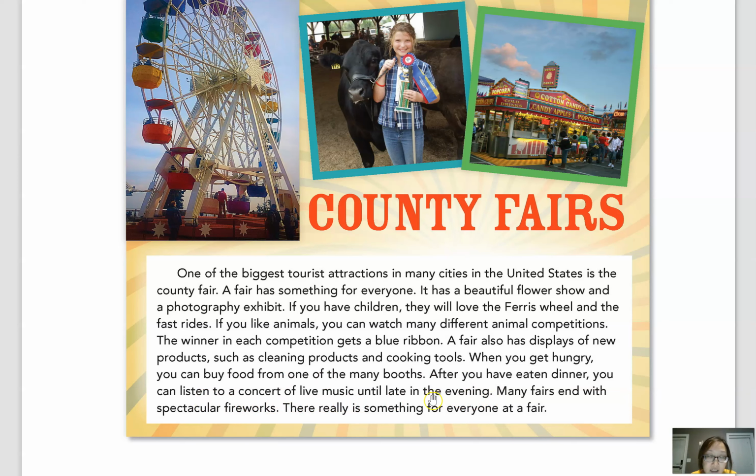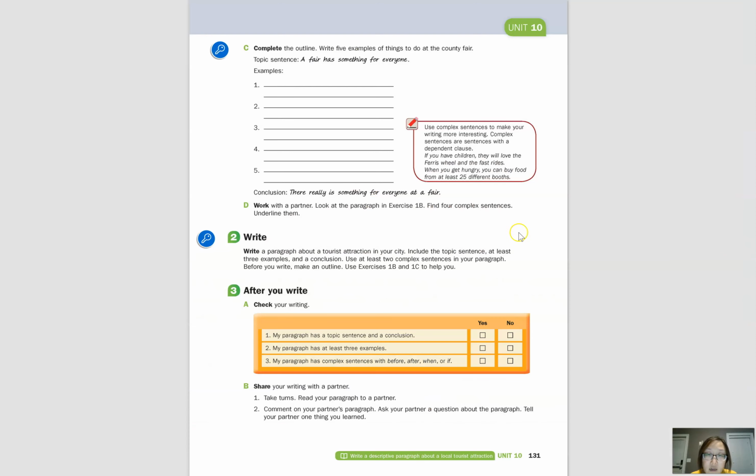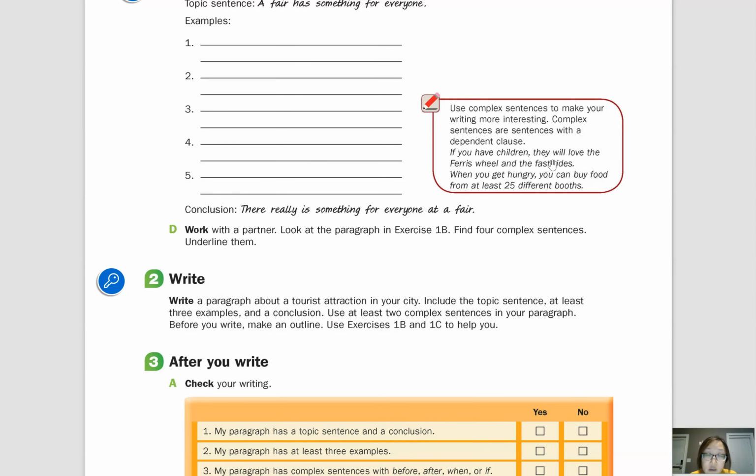So complex sentences are good to include to make your writing more interesting instead of just a bunch of short, simple sentences. If your writing has only short, simple sentences, then it's not that interesting. It can get very choppy and boring. So we want to keep our writing interesting and varied. Varied means different, so that all the sentences are not the same and they are a little bit different.